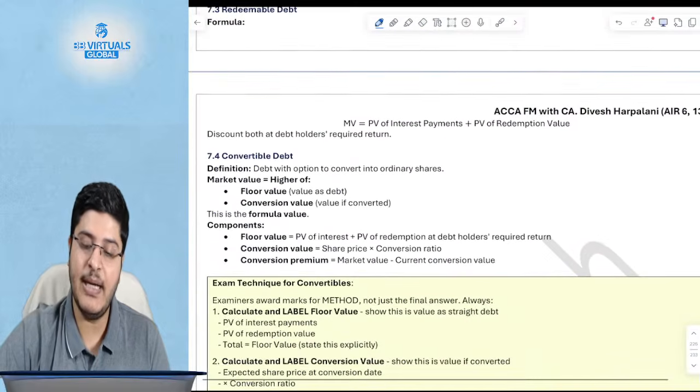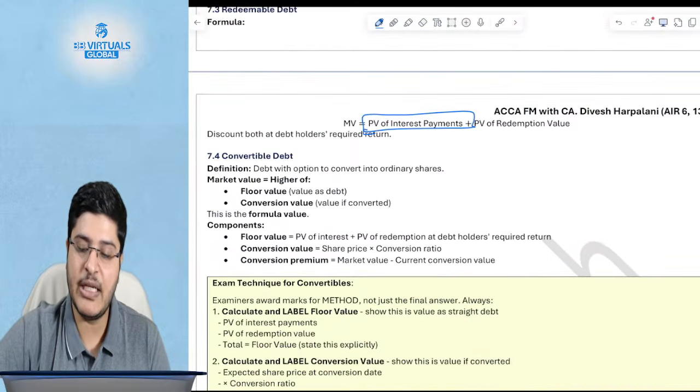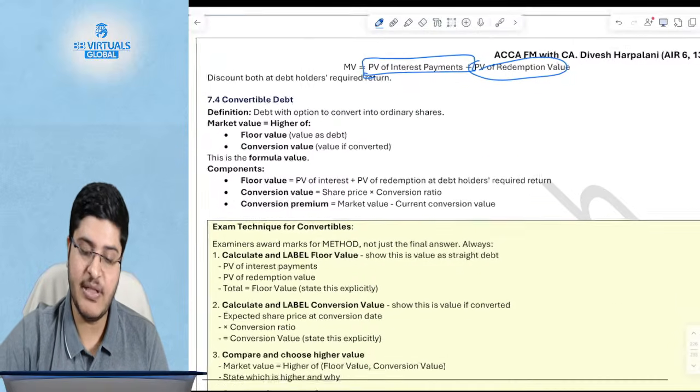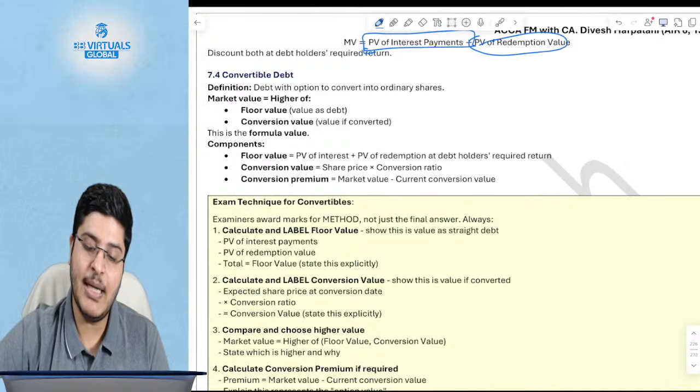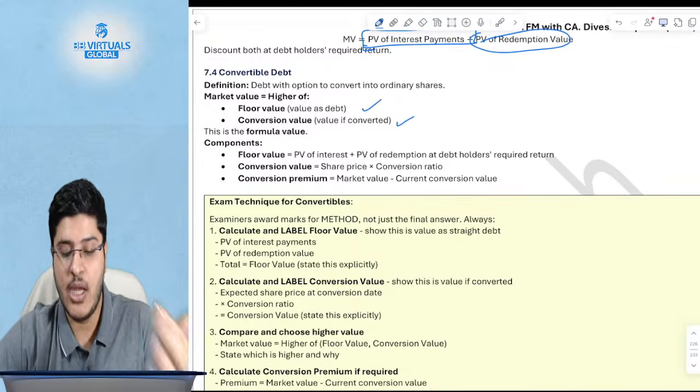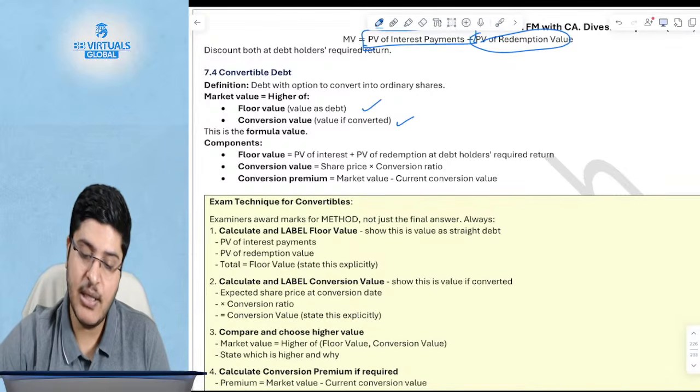If it is a redeemable debt, then you simply take the present value of interest payments plus the present value of the redemption value. This also we had studied in the previous chapter. Convertible debt is what? Market value is nothing but the higher of floor value, which is the redemption value, and conversion value, which is the value if you convert. This also we had discussed. Floor value is what?